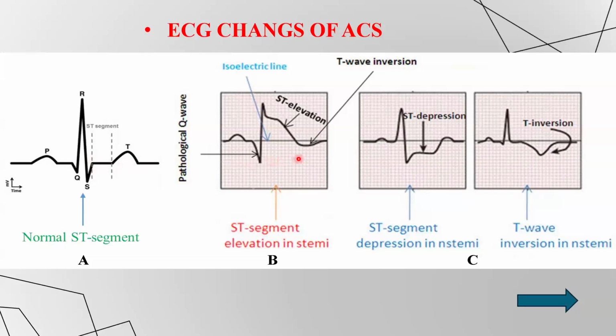In the next image, ST segment elevation myocardial infarction. This is the J point, and here is the ST segment, the inverted T wave and the isoelectric line. The J point is elevated from the isoelectric line, and also the ST segment. The next image shows ST segment depression from the isoelectric line. Here is the J point and the horizontal ST segment depression. Also, T wave inversion will be symmetrical with a narrow base, with the ST segment depressed from the isoelectric line.